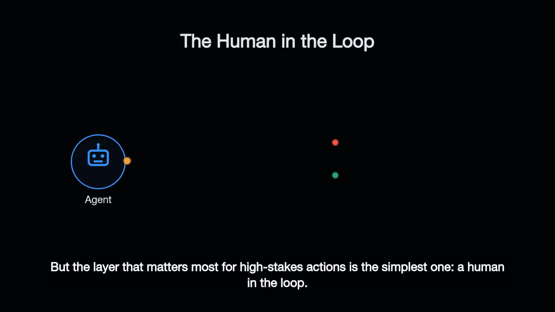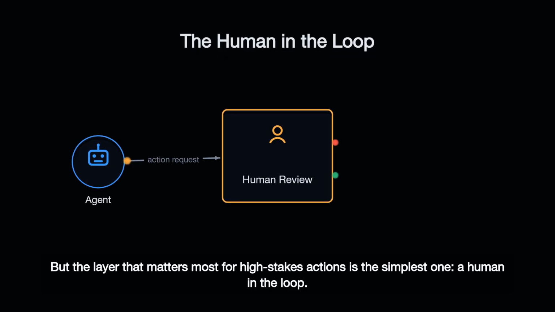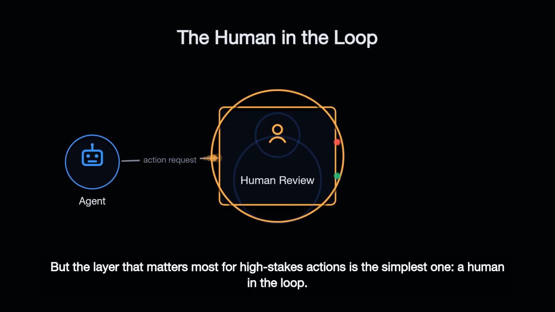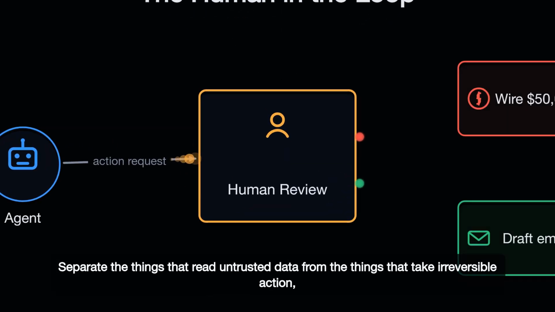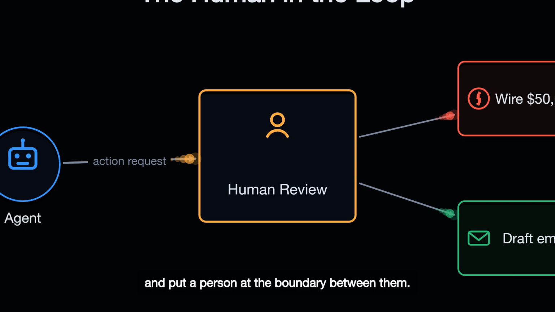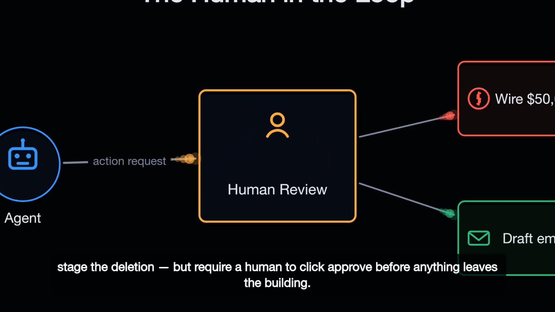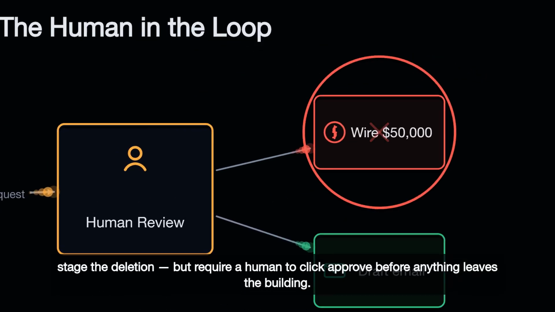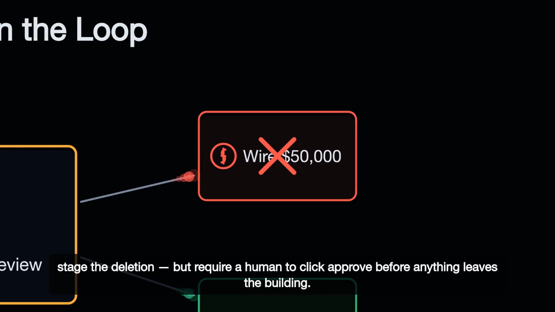But the layer that matters most for high-stakes actions is the simplest one: a human in the loop. Here's the design rule. Separate the things that read untrusted data from the things that take irreversible action, and put a person at the boundary between them. Let the agent draft the email, propose the wire transfer, stage the deletion, but require a human to click approve before anything leaves the building.